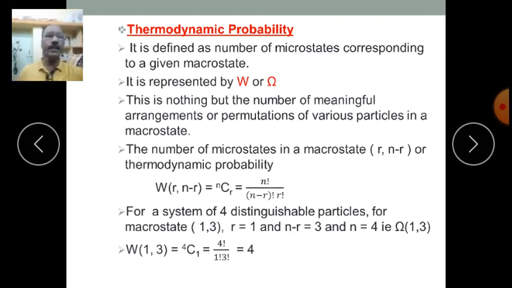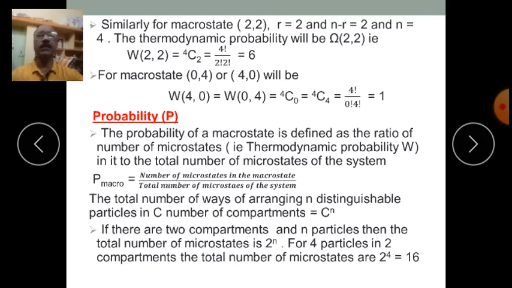Here n is equal to 4, and the number of microstates W of 1 comma 3, one particle in the first compartment and 3 particles in the second compartment, is equal to 4C1, which is 4 factorial divided by 1 factorial into 3 factorial, which comes out to be equal to 4. We just discussed this.